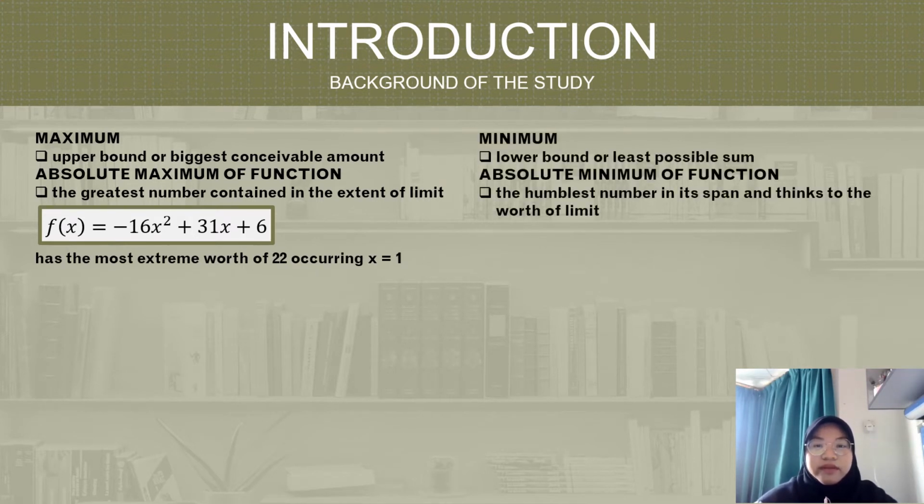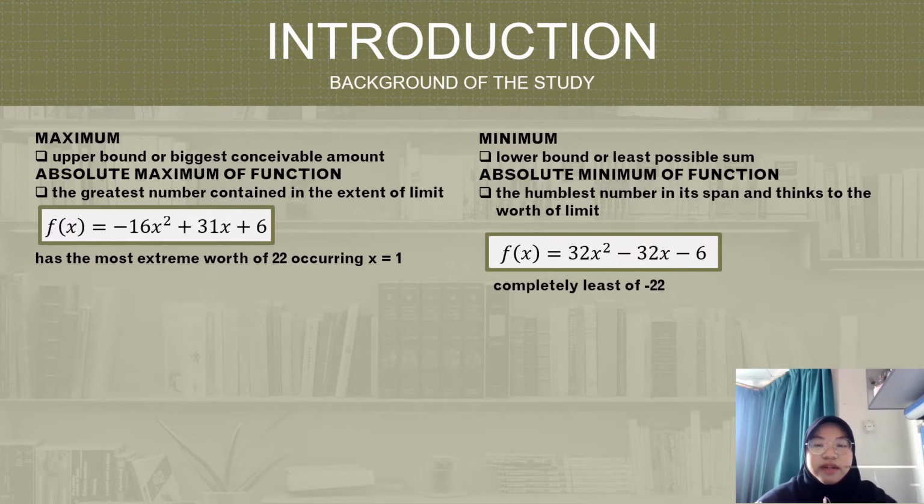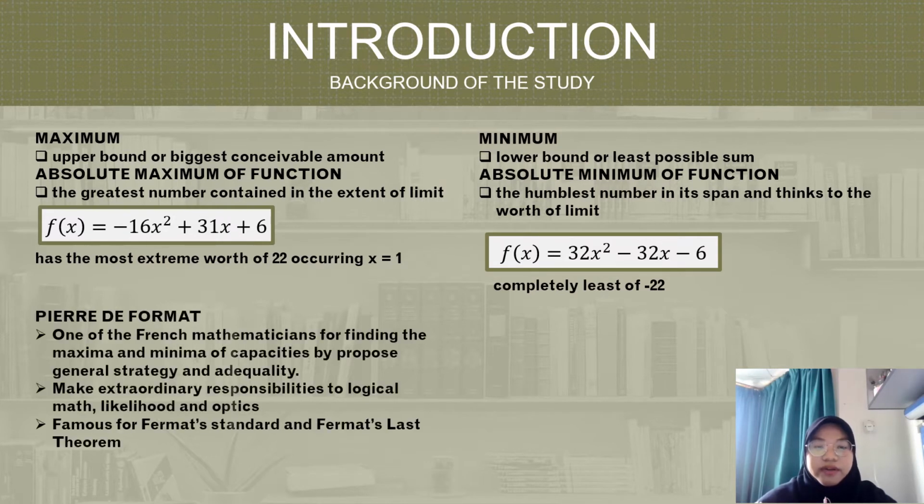And the minimum is the lower bound or least possible sum, while the absolute minimum of a function is the lowest number in its domain and tends to the value of the limit. For instance, f(x) equal to 32x squared minus 32x minus 6 has the minimum value of negative 22.